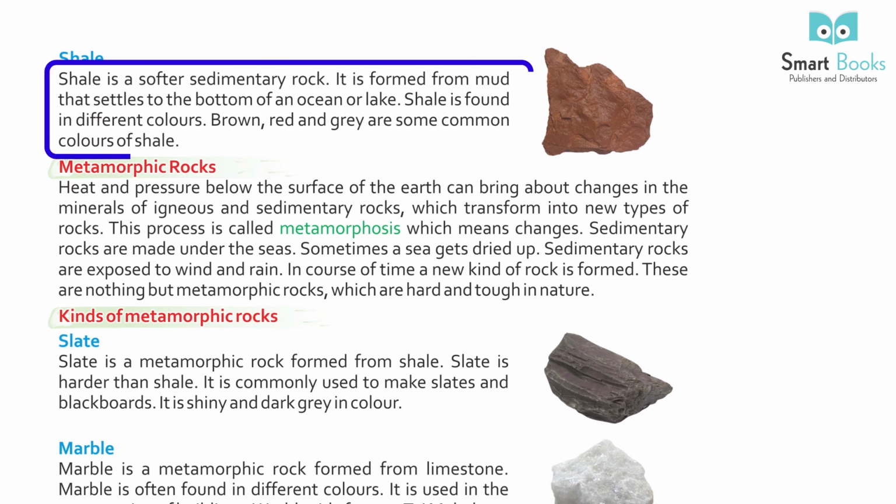Shale. Shale is a softer sedimentary rock. It is formed from mud that settles to the bottom of an ocean or lake. Shale is found in different colors. Brown, red, and gray are some common colors of shale.